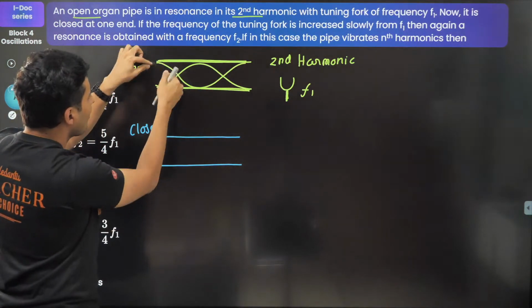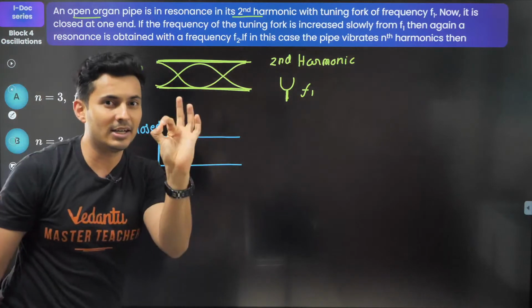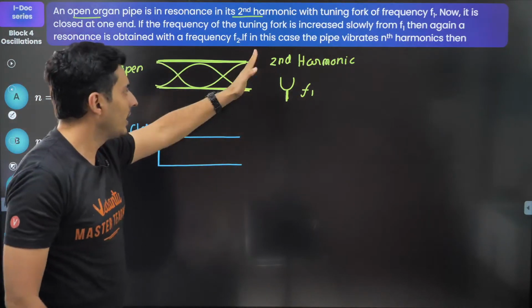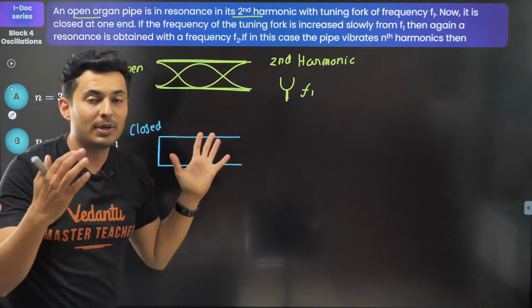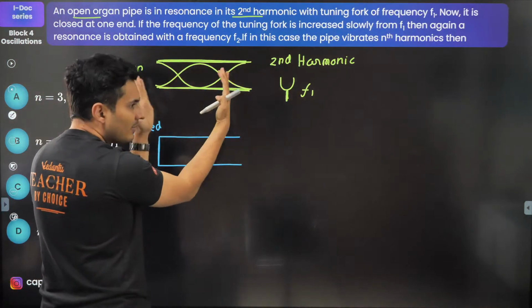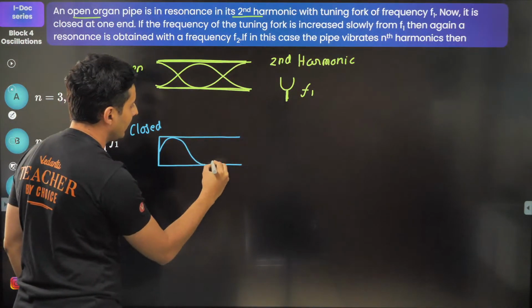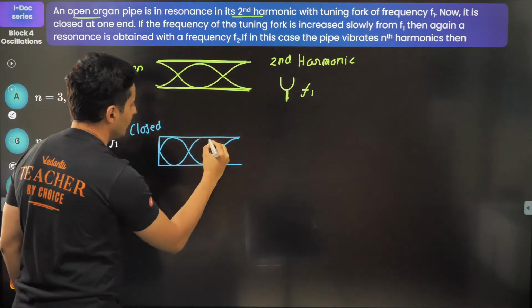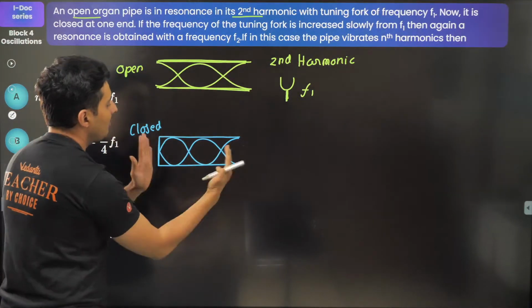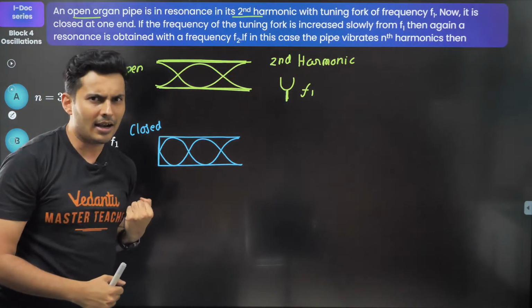So if I had one more thing over here which would complete it, because at the closed end I should always get a node, at open end I should get an antinode, then I'm trying to fit in more waves inside the same length. That means I'm trying to increase the frequency. So how about looking at it like this? Don't you see that? I've slowly compressed it so that more of these can fit in, so that there is a node here and an antinode there.